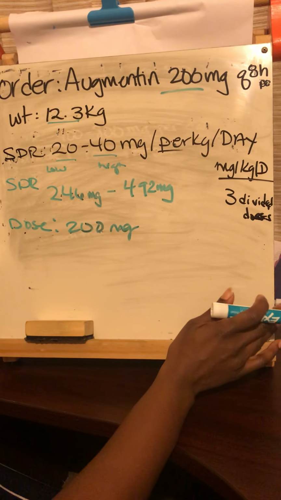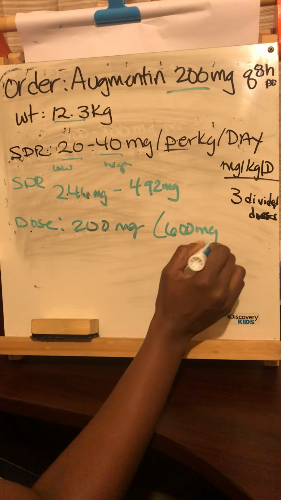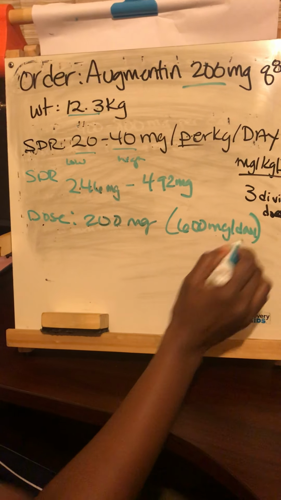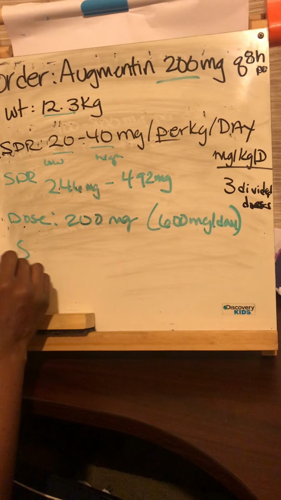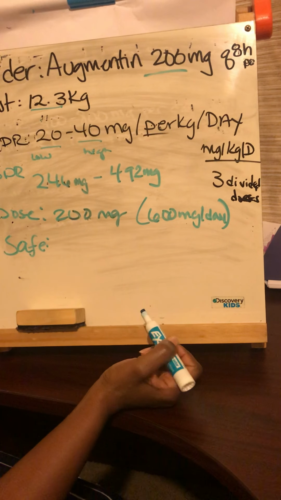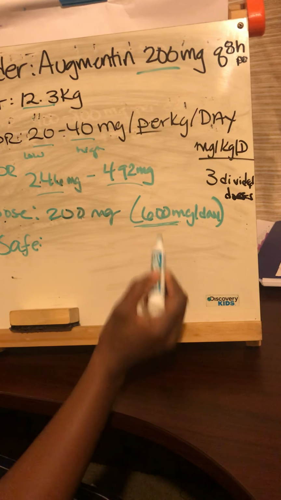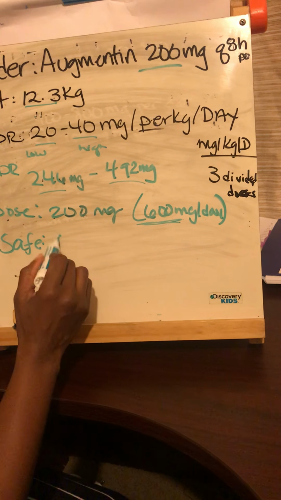But it says Q8 hours, so that's 3 divided doses. So per day, it would make it 600 milligrams. So 600 milligrams per day. All right. Is this safe to give? This is our safe dose range. Is this safe to give? The answer is no, not safe.